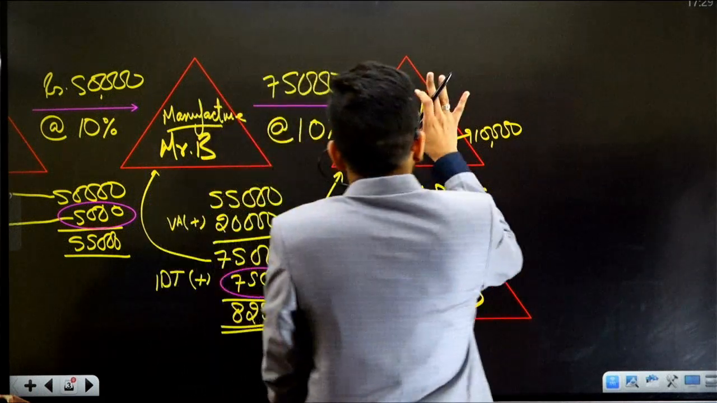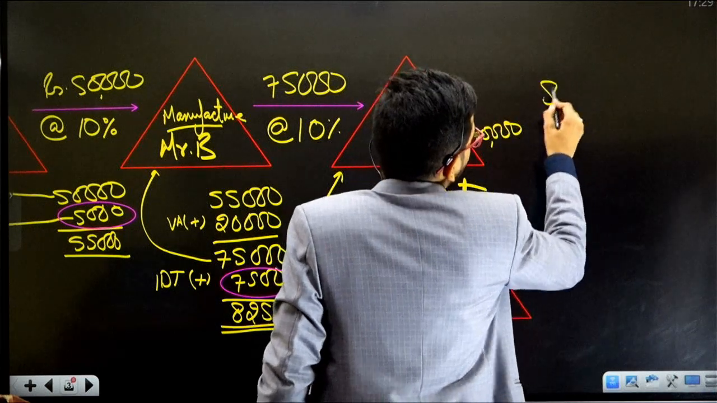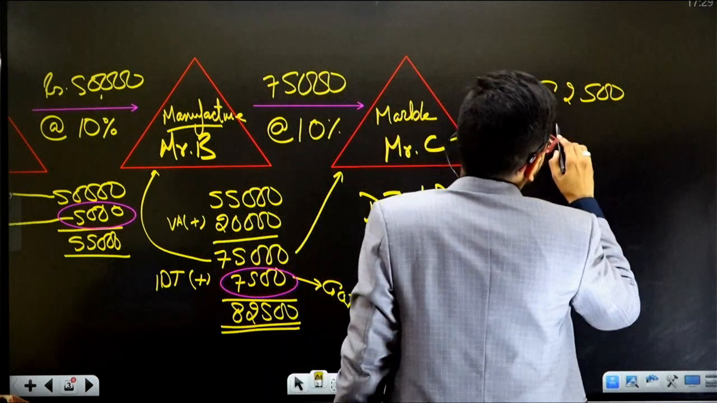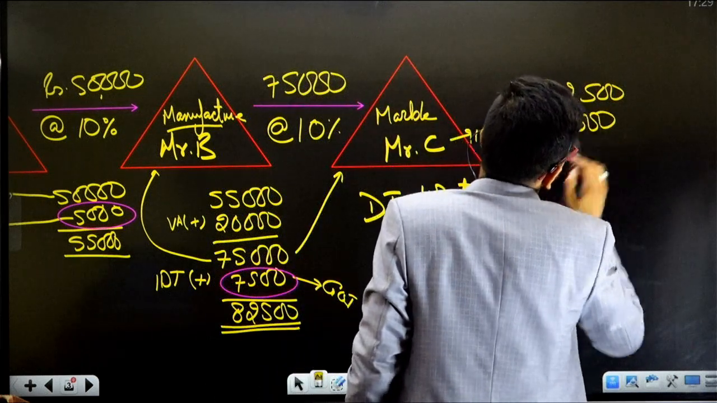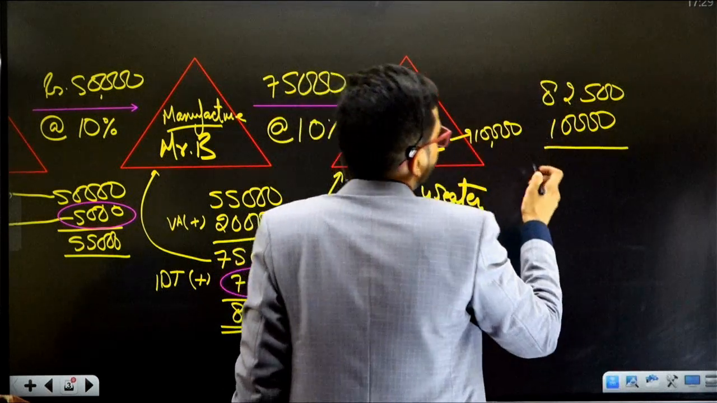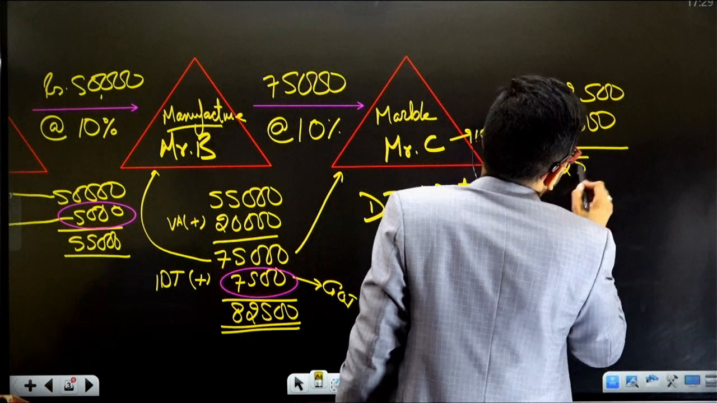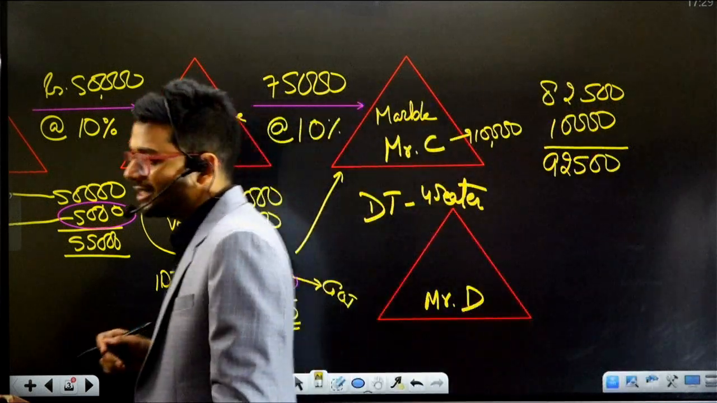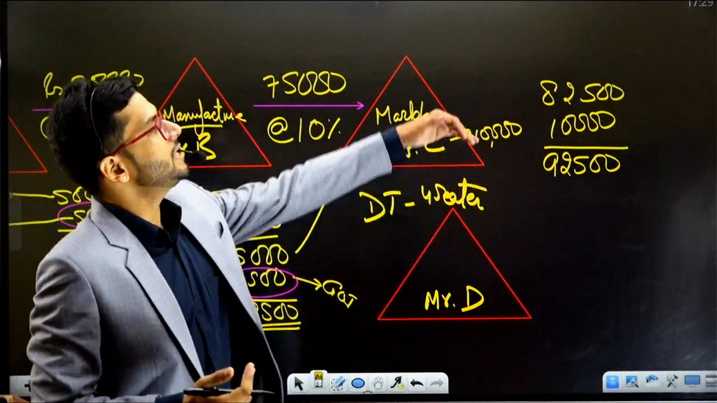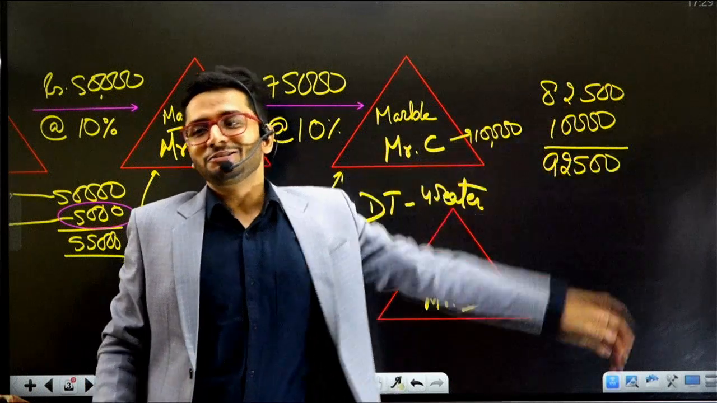So the cost which Mr. C has incurred is 82,500, which was paid to Mr. B, right? Over and above this amount, 10,000 rupees is the value of marble which Mr. C has embedded in the dining table. So the amount which Mr. C is going to charge from Mr. D is 92,500. Yet again, can you see anything over and above 92,500?